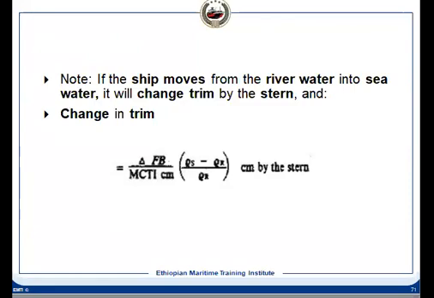Yeah, Melissa, tell me. Chief, it's clear for me, but this is happening only for irregular shapes. For a box shape it will not change the trim, for example a box barge, it will be on the same vertical line. As long as it is on the same vertical line, what you are saying is correct, because the cross-sectional area is uniform, whether it is the midship cross-sectional area or you have the parallel body. So that is the reason it will not change.